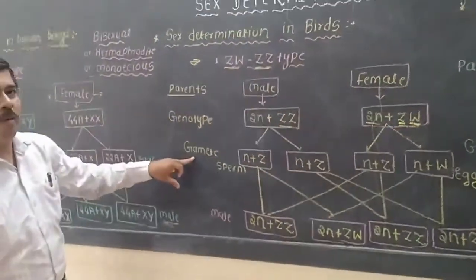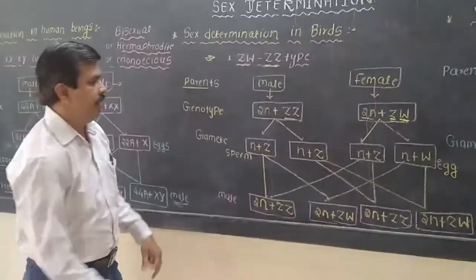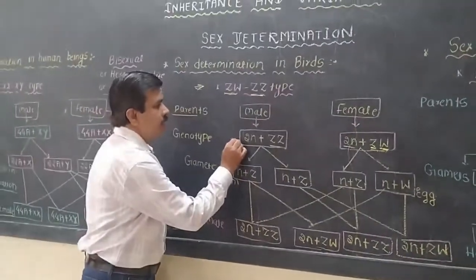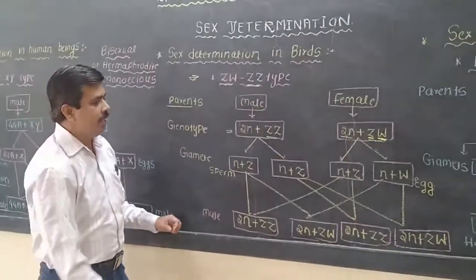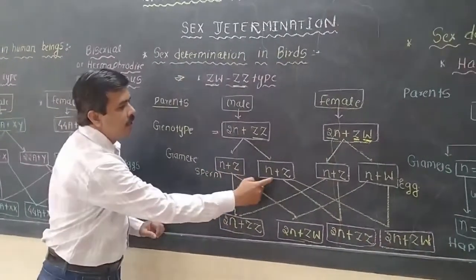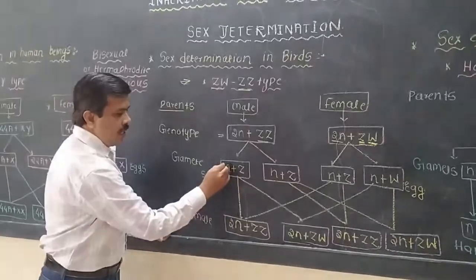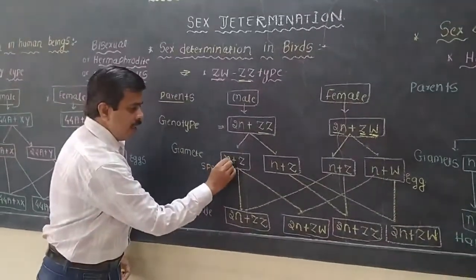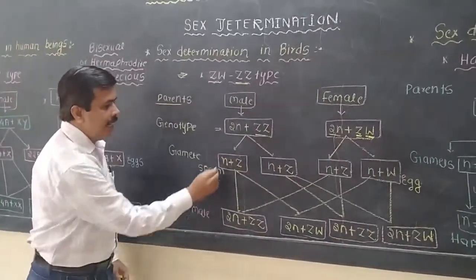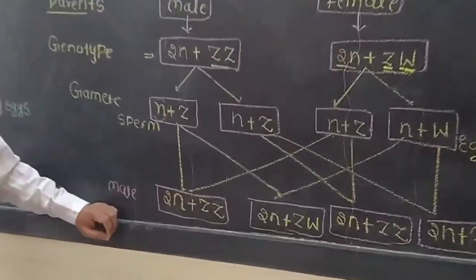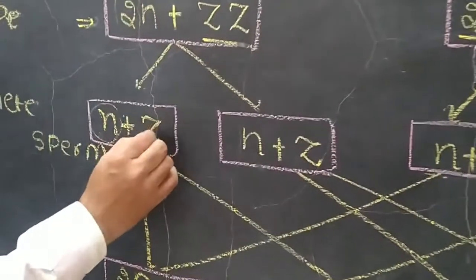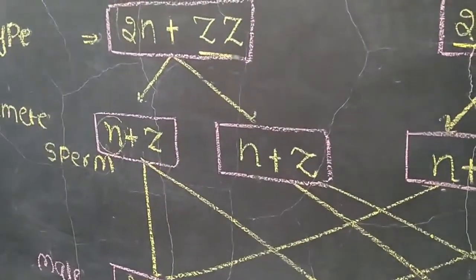Now the next stage is gamete formation. In gamete formation, these cells undergo spermatogenesis, so two sperms are produced, each with N and Z. N represents the single set of chromosomes, and Z is the sex chromosome.